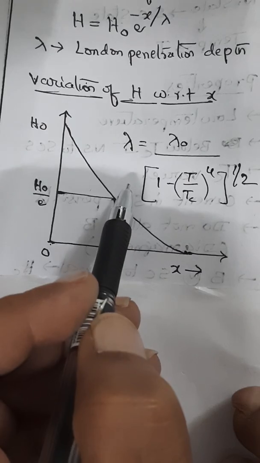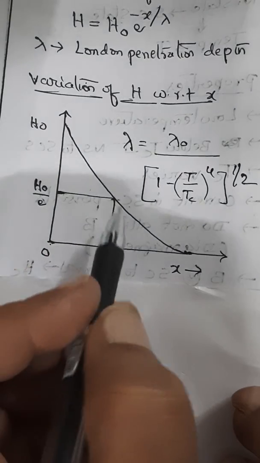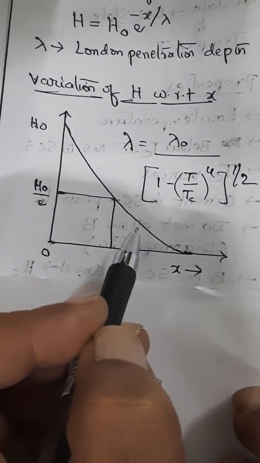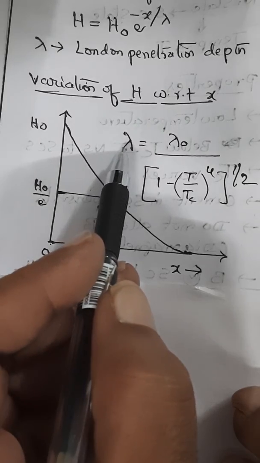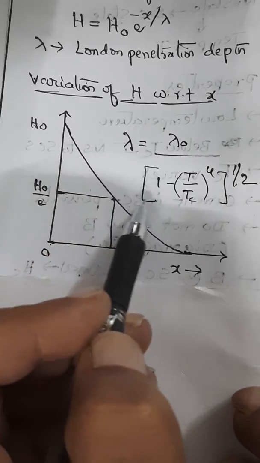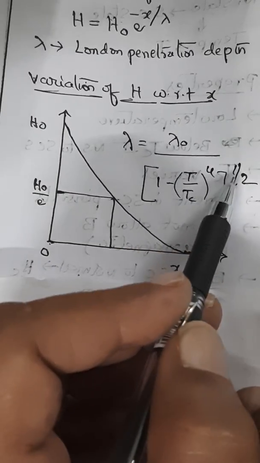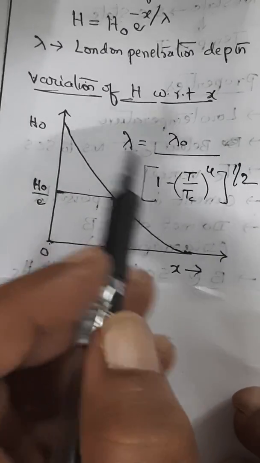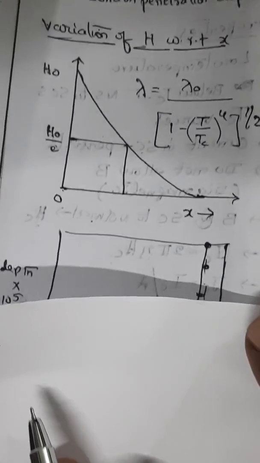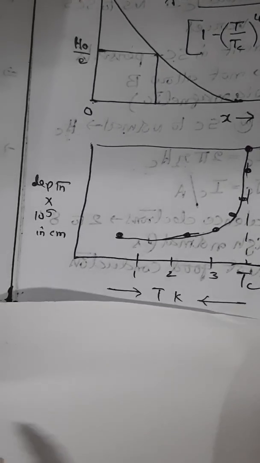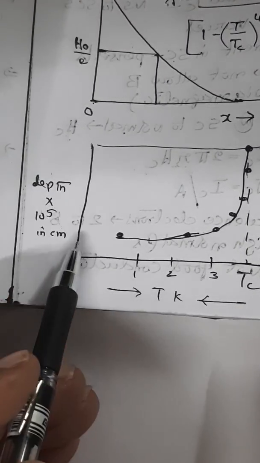The lambda value ranges from 10 to 100 nanometers. So this depth we are talking about is very significant in the case of a thin film superconductor rather than a bulk superconductor. In that case, the variation of lambda with temperature can be given by this expression. This is of course 1 by 2, meaning whole power, square root. So graphically you can show like this. This is lambda on the y-axis.